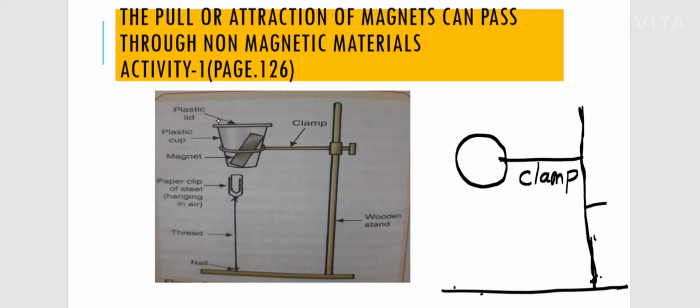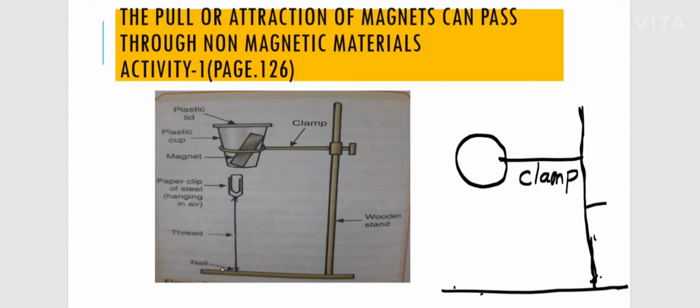Before placing the plastic lid, the cover, you keep a magnet inside the plastic cup and then put on the lid. This arrangement of the plastic cup with the magnet and the lid, you place inside the holder of the clamp, hanging it here. In the next step, you fix a nail on the base.